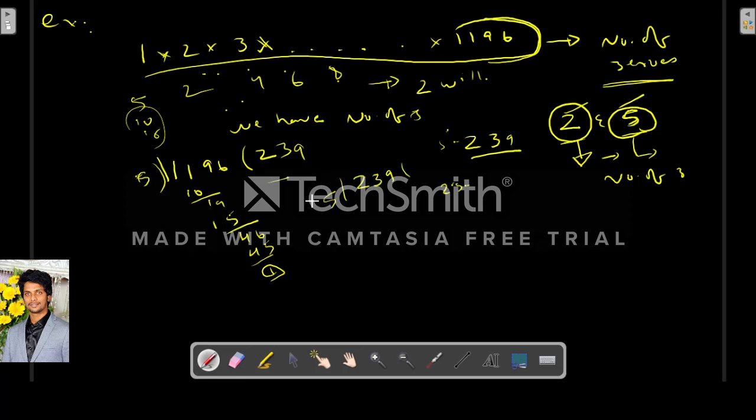Now we are trying to find the number of 25's by dividing the quotient again with 5, because we have to add one more 5 for each 25. Like how many 25's are there, that number of 5's will be added to this. So 239 divided by 5: 5 4s are 20, 39, 5 7s are 35, so 47. Now it doesn't go further, right?